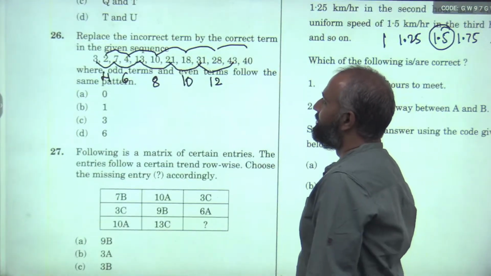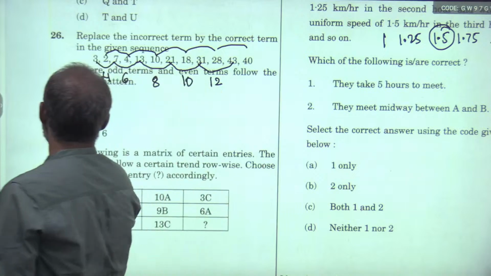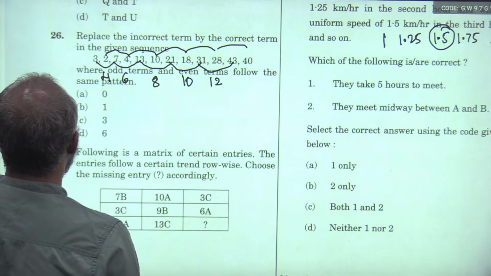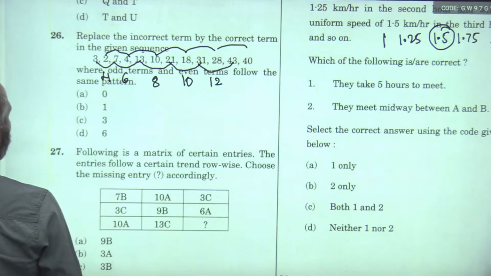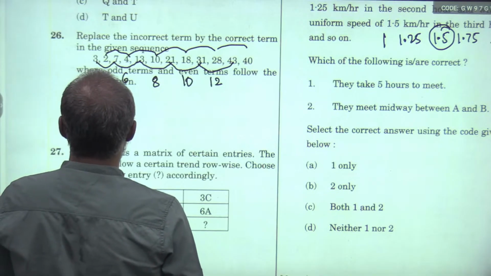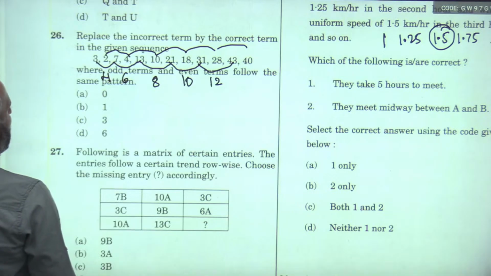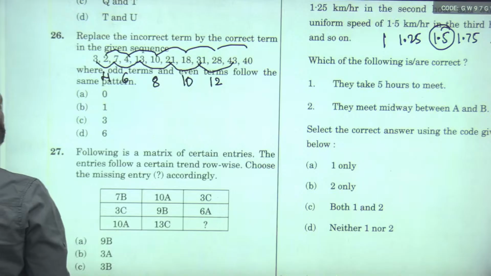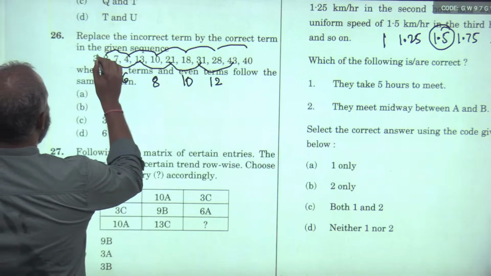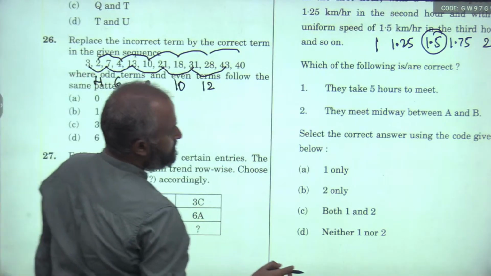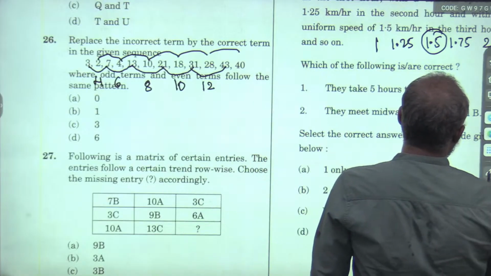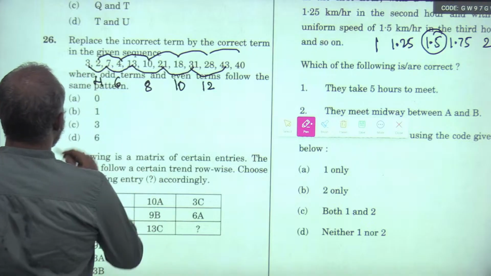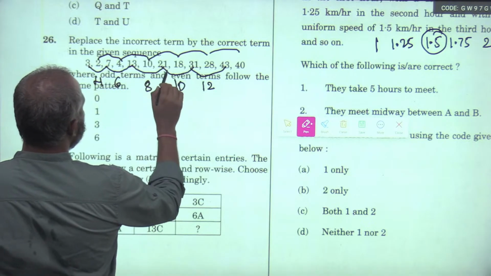Next, replace the incorrect term by the correct term in the given sequence, where odd terms and even terms follow the same pattern. See, I have given the pattern even for you. He has asked us that all odd terms and even terms follow the same pattern. You see, so these all are.